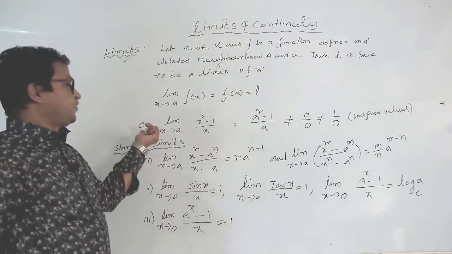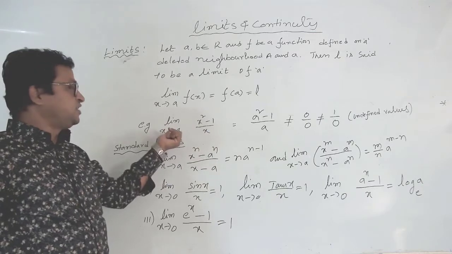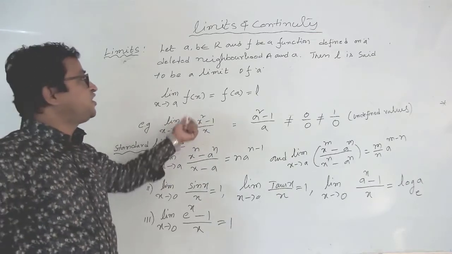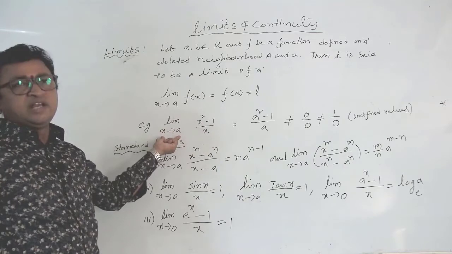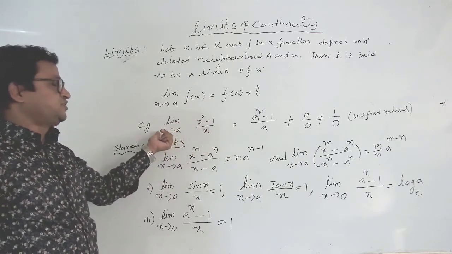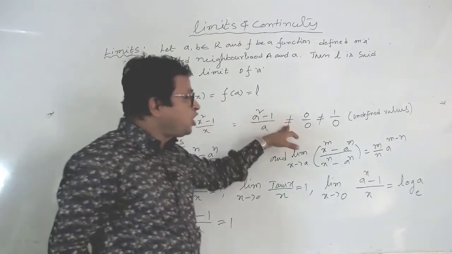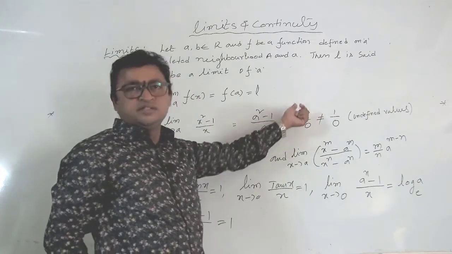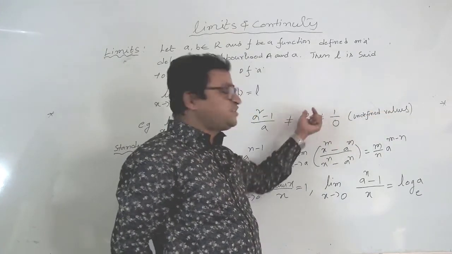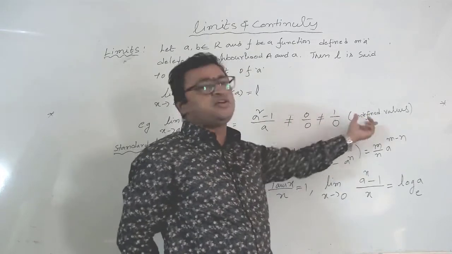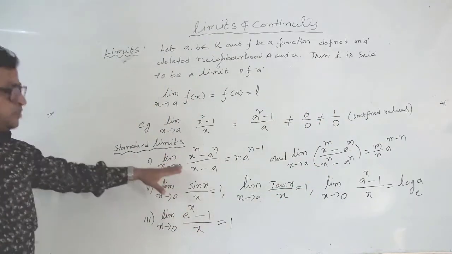For example, the limit as x tends to A of (x squared minus 1) by x: if you apply this limit in this function, in the place of x you simply write A. We get A squared minus 1 by A, and it should not be 0 by 0 or 1 by 0. These are called undefined values. If we get 0 by 0 or 1 by 0, we have to simplify the expression.